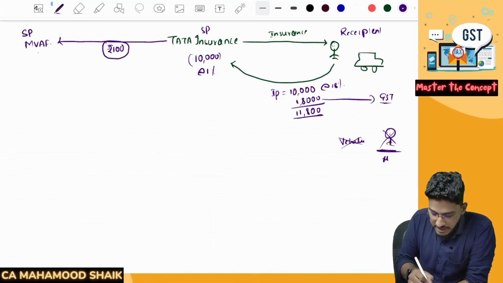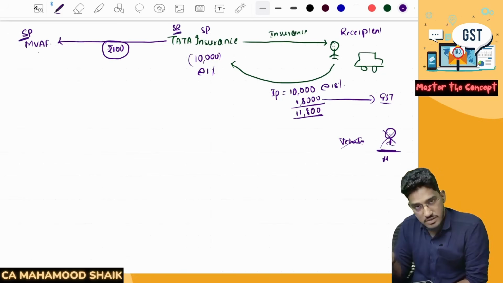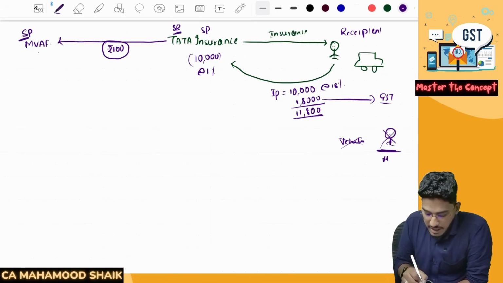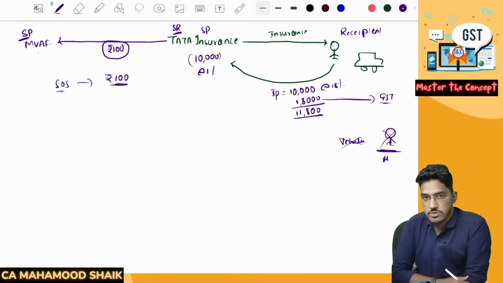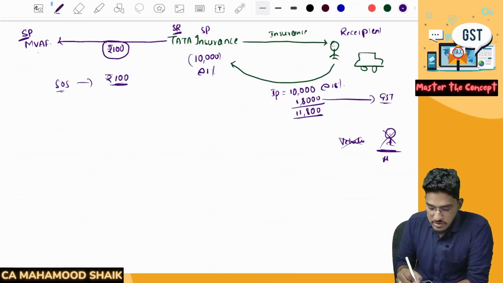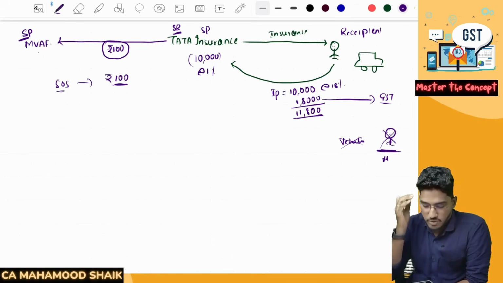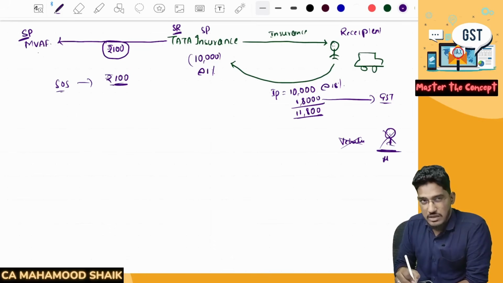Why? Because here the MVAF is a service provider and the insurance companies are the service recipients, and they are collecting the contribution in the form of this amount. The officers considered this a supply of service and have even started collecting GST on this 100 rupees. But don't you think this is more a social activity than a business? It is actually a social welfare activity, not a business.